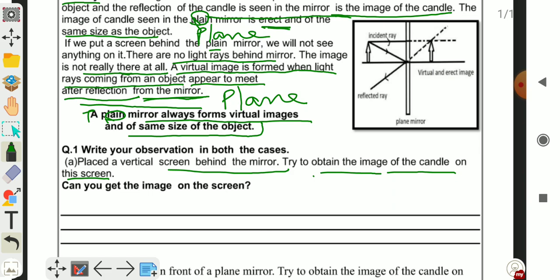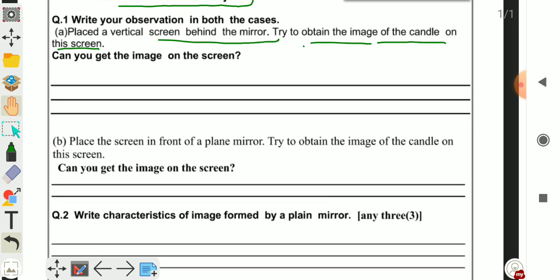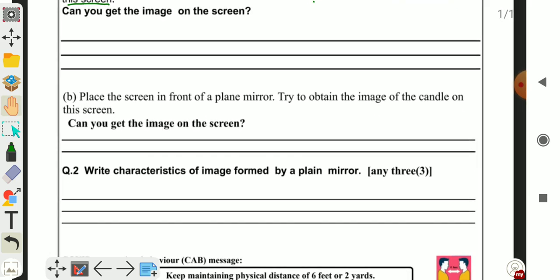Second situation is place the screen in front of the plane mirror. Try to obtain the image of the candle on this screen. Can you get the image on the screen? Yes, we get the image on the screen, but this image is virtual and the same size as the object.